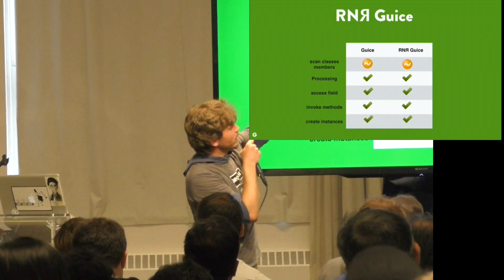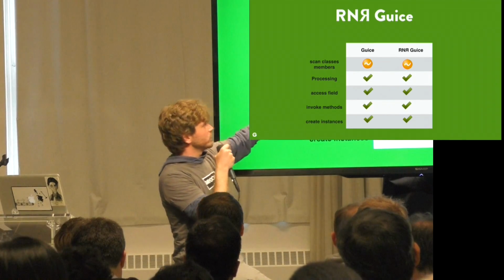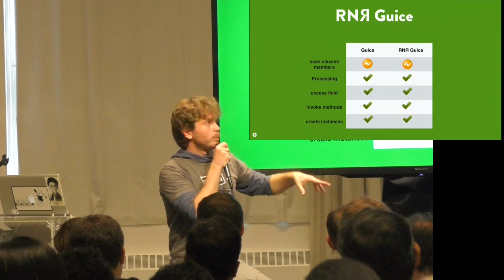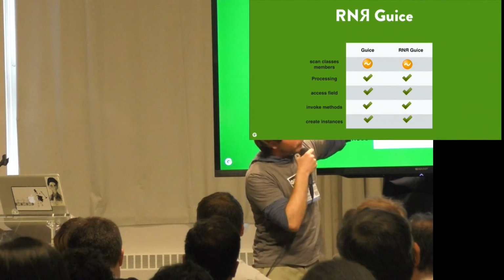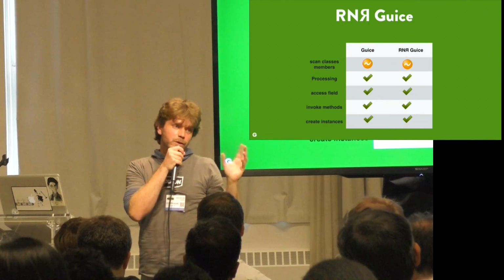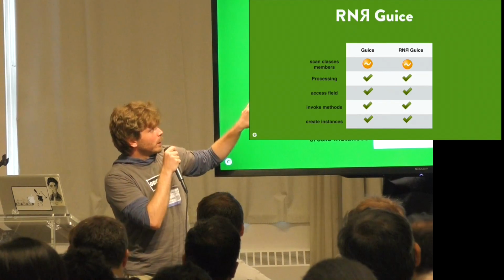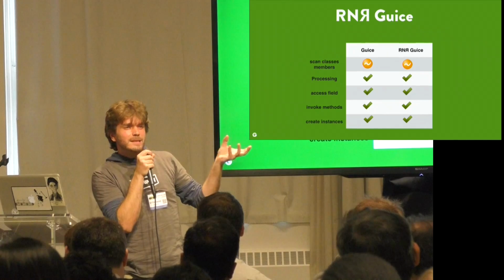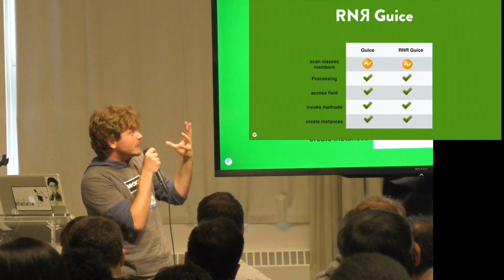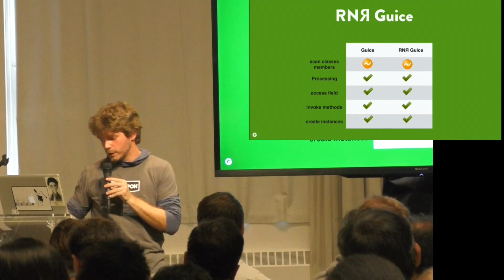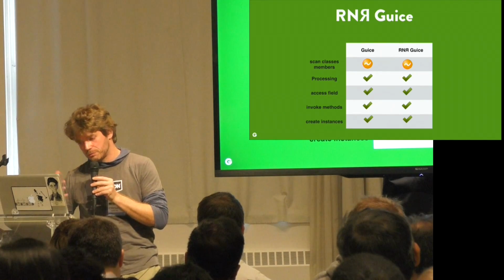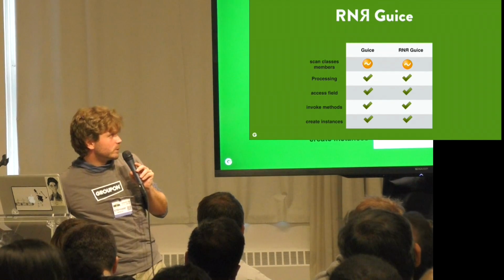Here you can see something like not really using reflection to scan class members, because in Juice and RNR Juice, since RoboJuice 3, I told about it a bit earlier, we use somewhat a hybrid system using annotation processing to limit the scanning of class members. So it's not really reflection, but also some annotation processing is being used.